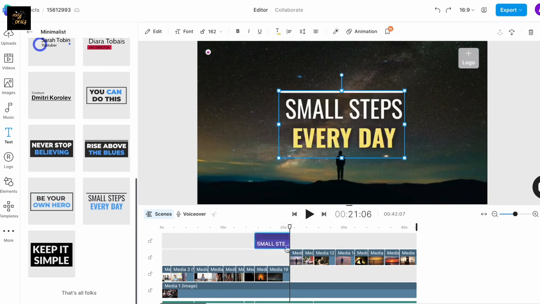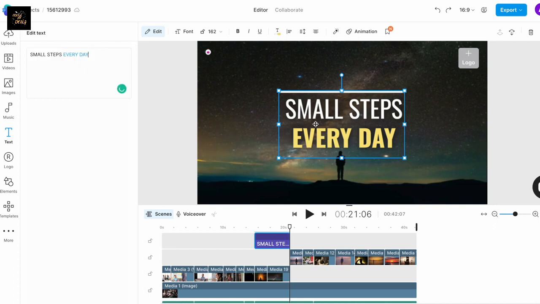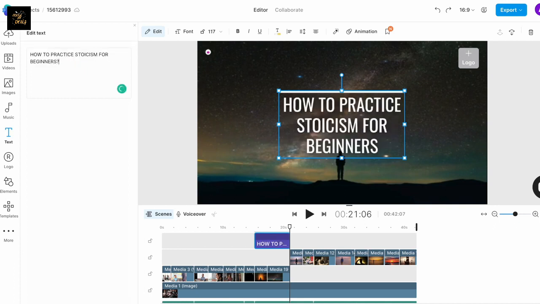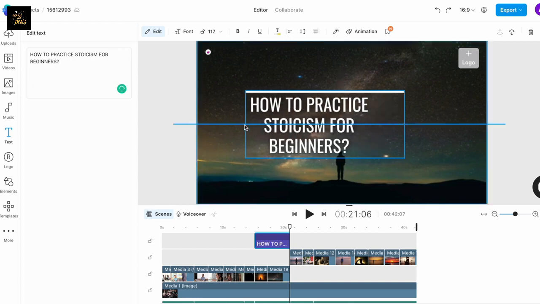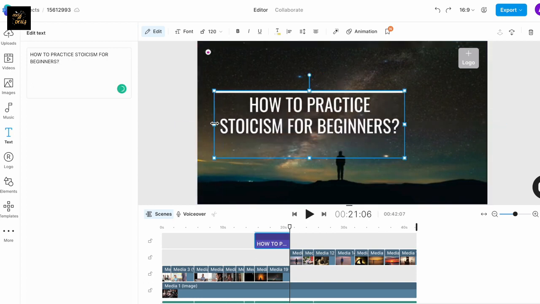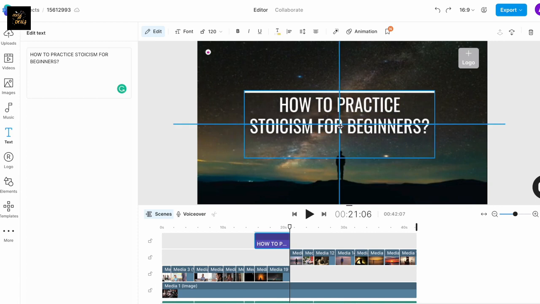Now to edit the text itself, I will just double click on the text box to open up the edit window and type out my own text. We want to say how to practice stoicism for beginners. Once the basic text is added, you can use the controls on top of the canvas to customize it further.